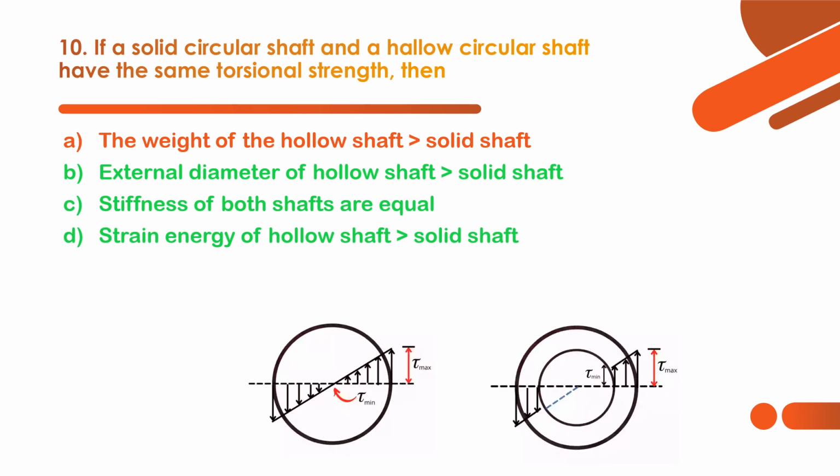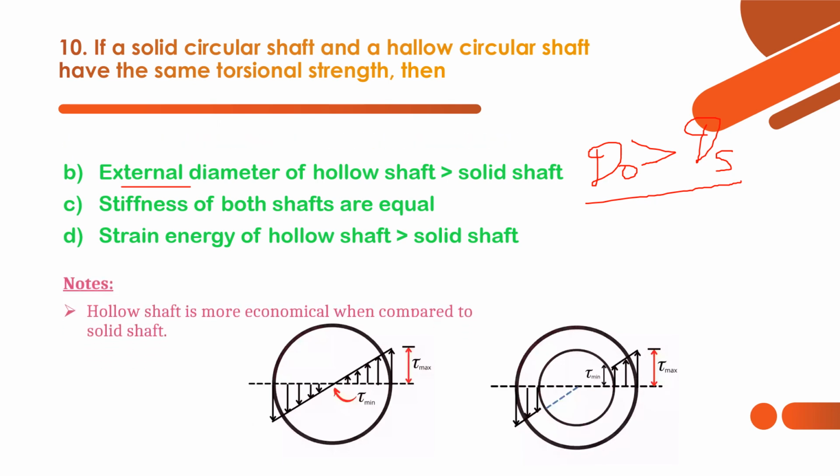The external diameter of the hollow shaft is greater than that of the solid shaft, because when they have the same torsional strength, the external diameter of the hollow shaft, D naught, will be greater than ds. We have seen this in one of the previous questions, like d naught is equal to about 1.42 into ds. So that's why d naught is greater than ds. The stiffness of both shafts is equal, and the strain energy of the hollow shaft will always be greater than that of a solid shaft of the same strength. That's why they are more economical.